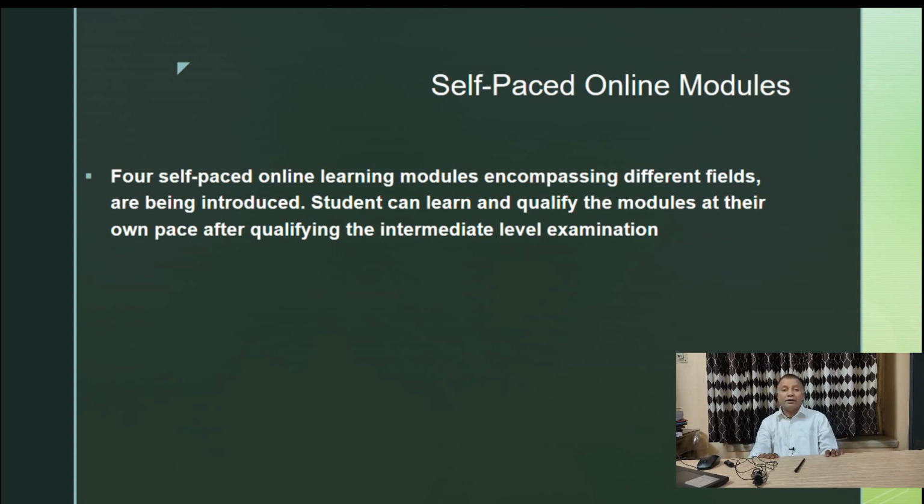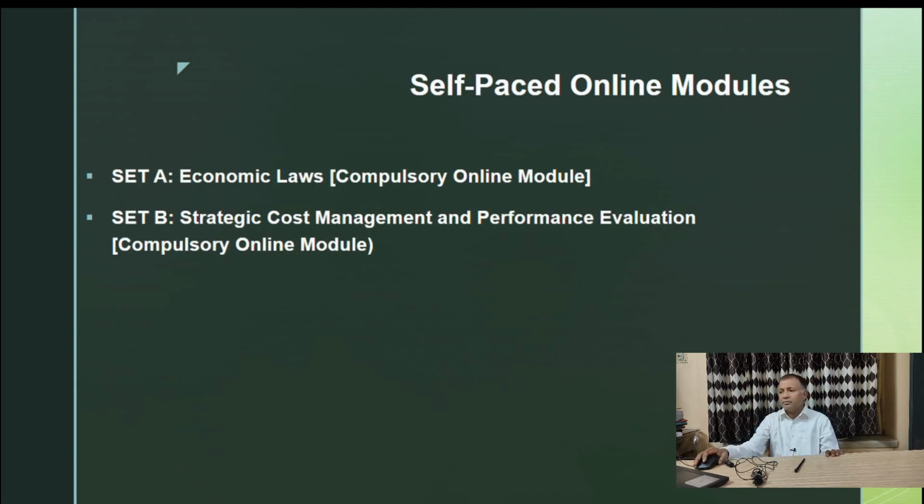Let us come to the modules. There are 4 self-paced modules, and module A is your set A, economic law. This is a compulsory online module. Economic law, there is no choice here, you have to study it. It will be an online module and online exam. Then set B, strategic cost management and performance evaluation. This is also a compulsory online module. That is your set B.